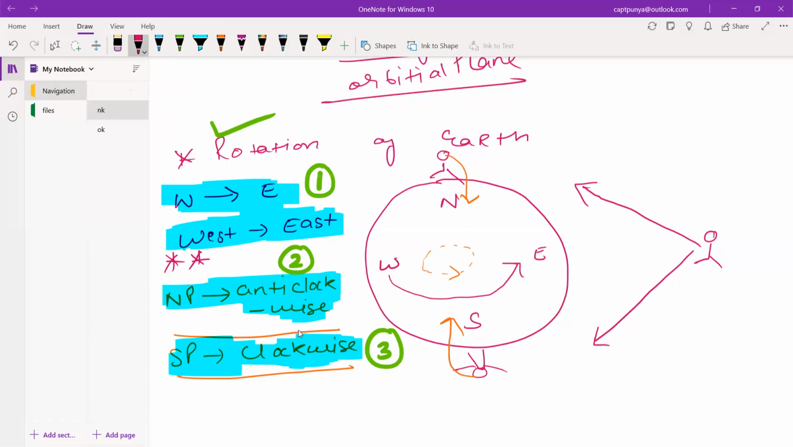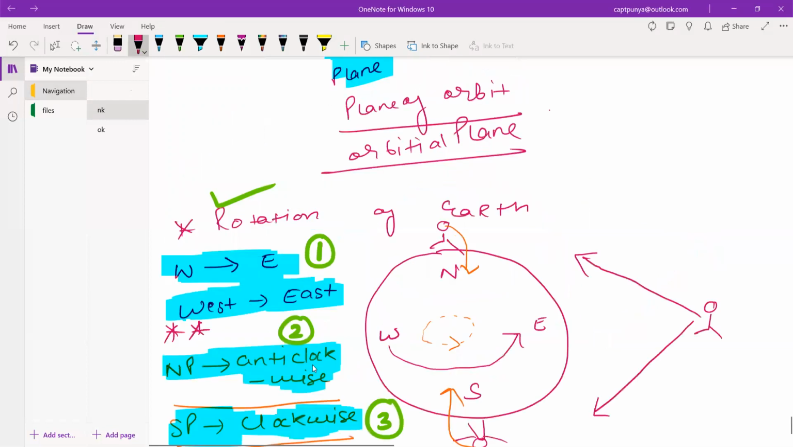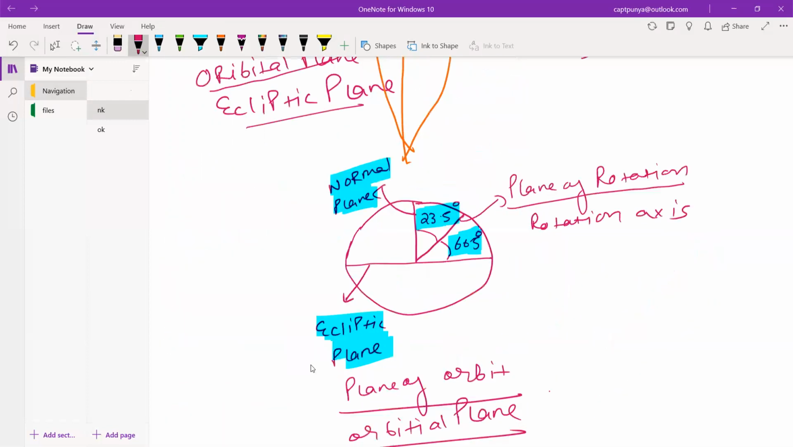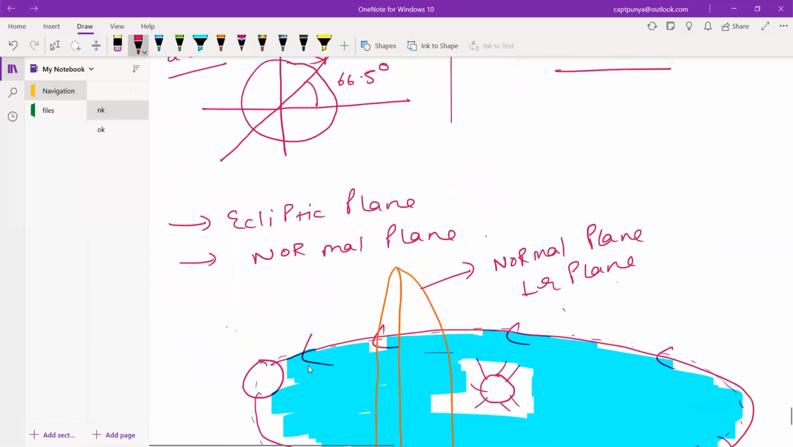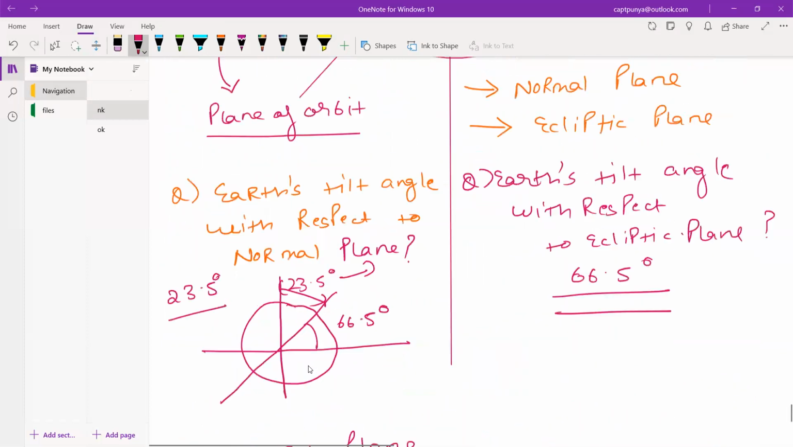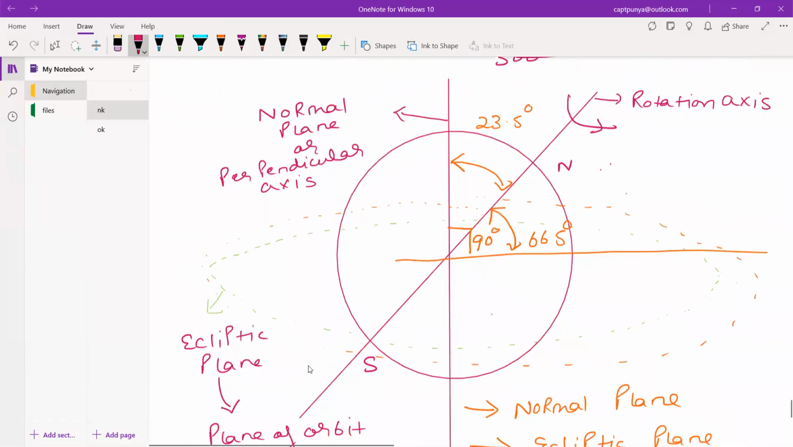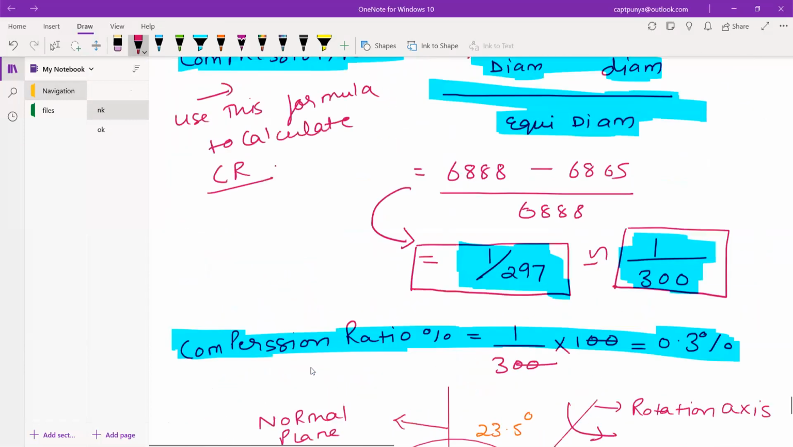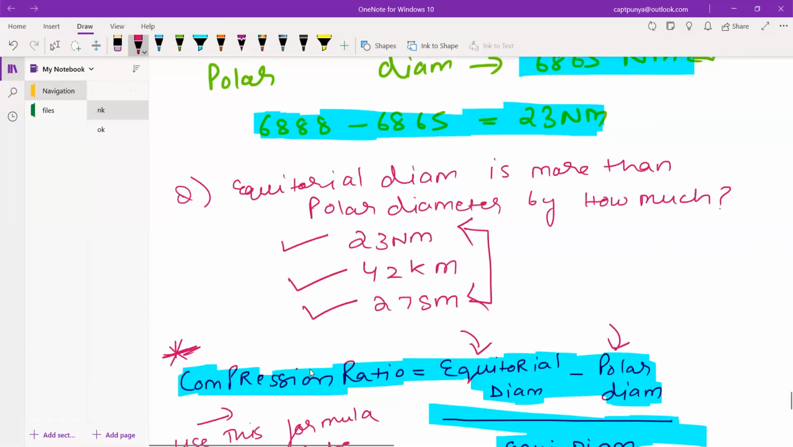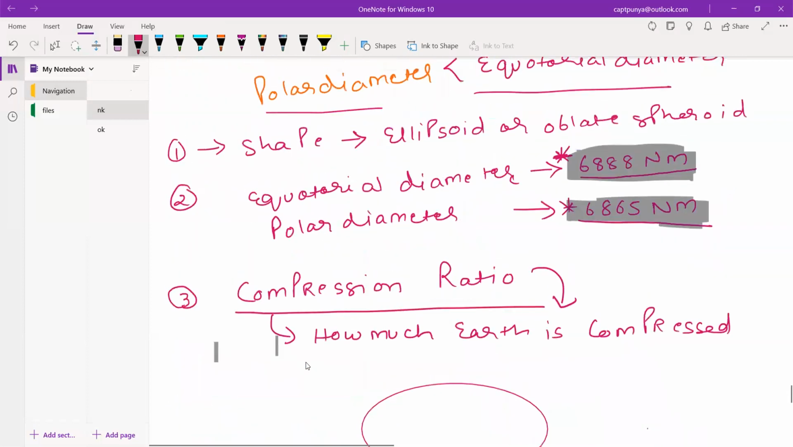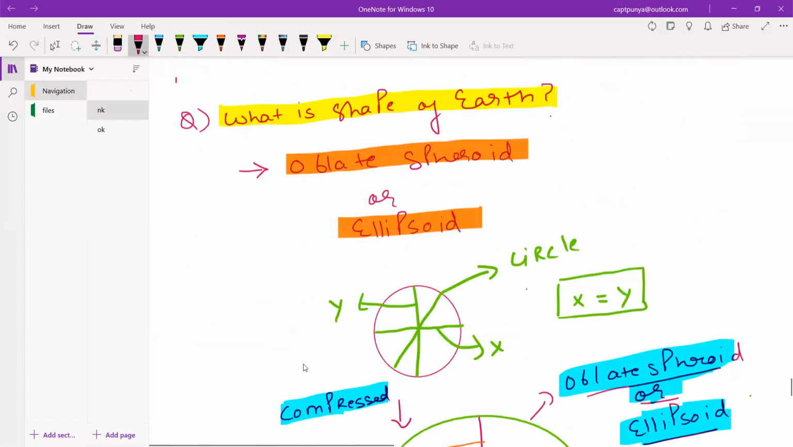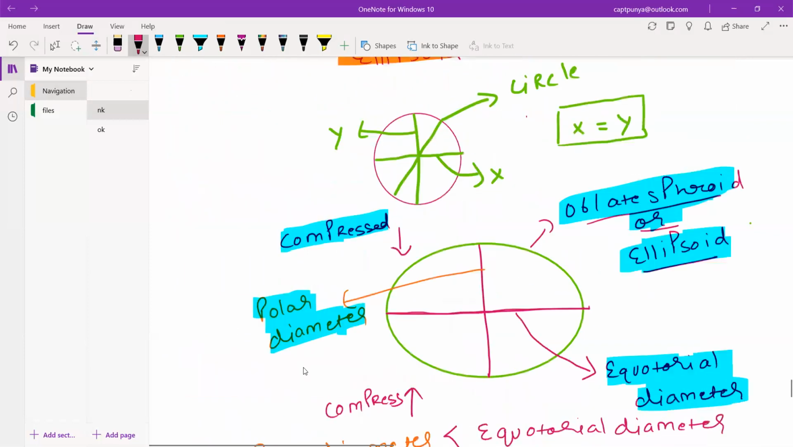Okay, so we have talked about the rotation of the earth. We have talked about the tilt angle. Okay, we have talked about what is ecliptic plane and normal plane. We have talked about the compression ratio. We have talked about the equatorial diameter and the polar diameter. And we have talked about what is the shape of the earth, which is the oblate sphere or ellipsoid.